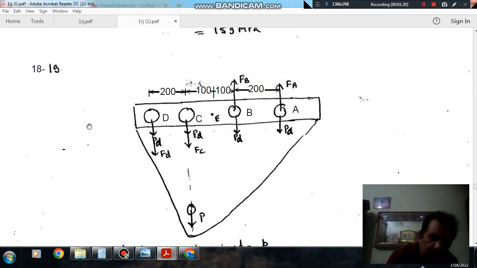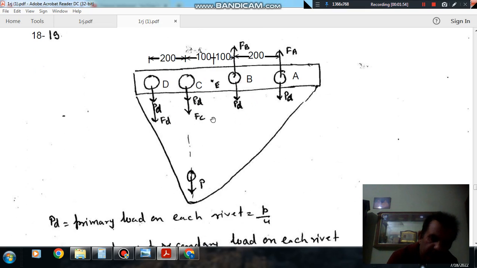So this is the arrangement: this is rivet A, this is B, this is C, this is D. Okay, and the distance between them is 200, 200 and 200. So this is the center of the rivet arrangement, that is E. The distance of rivet C from the center is 100 and distance of rivet D from the center is 300. The distance of rivet B from the center is 100, and similarly the distance of rivet A from the center is 300.